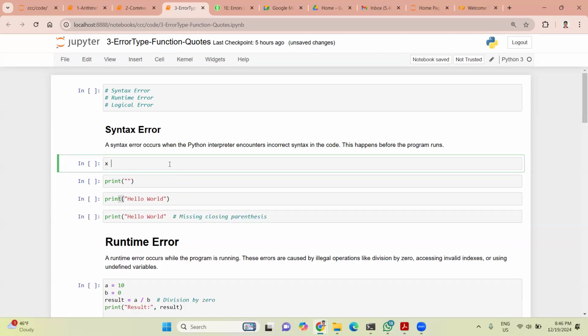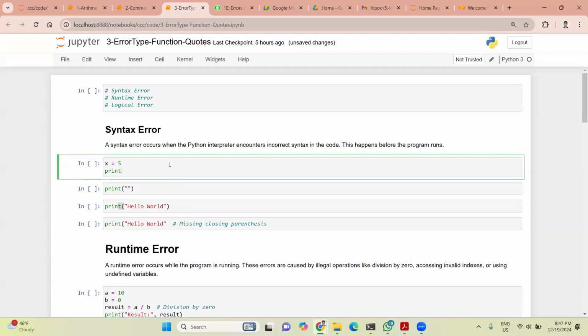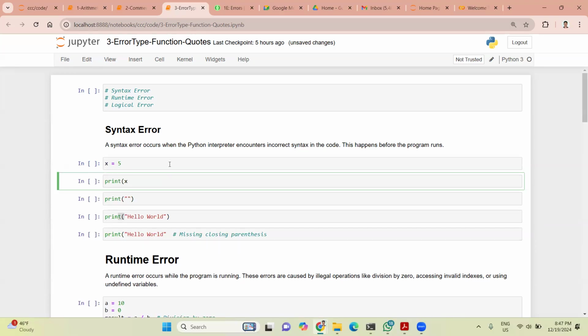Suppose I'm creating some variable x equal to 5, and if I want to print the value of x, then we should type it without quotes here. So this is the syntax. But if I don't follow this rule, then it will give a syntax error because it is not following the grammar of Python. Did you understand what a syntax error is?